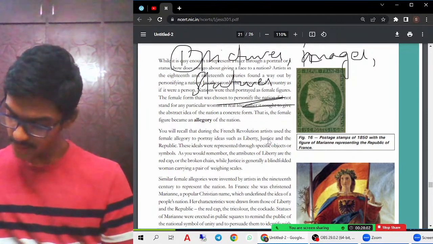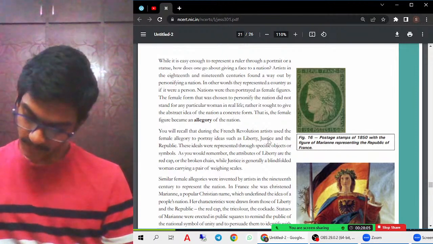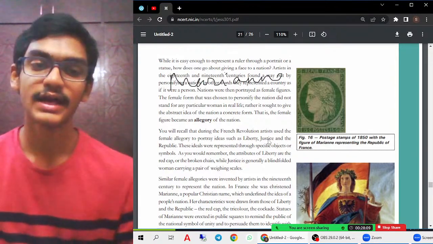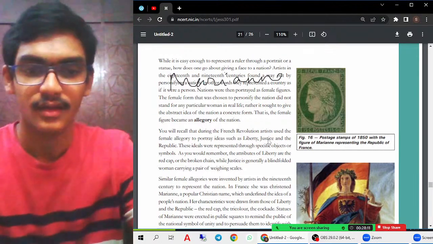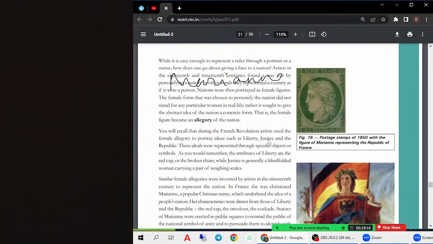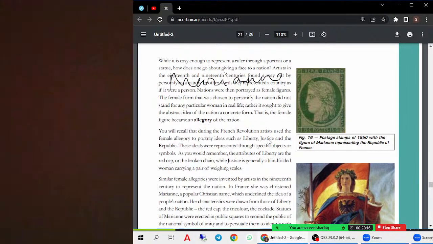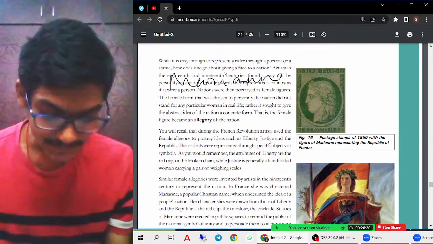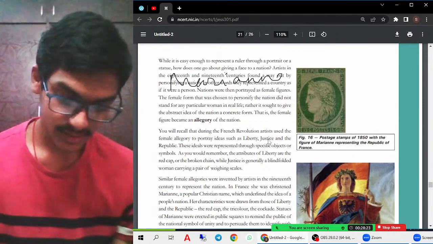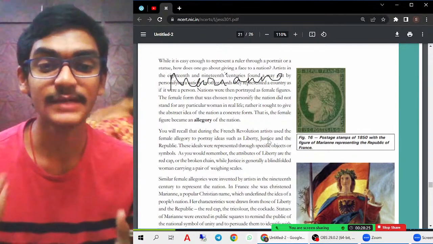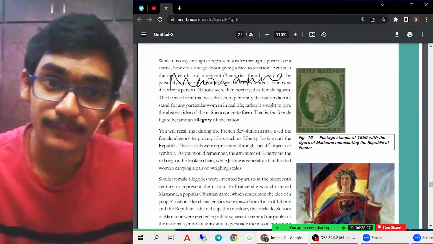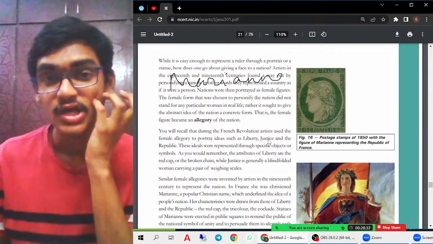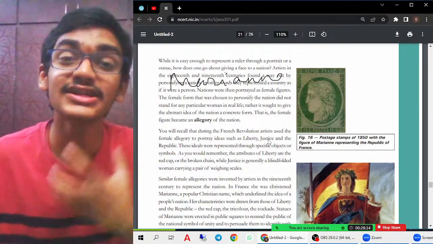So in that process we can see Marianne. Who was this Marianne? Marianne was a person. This woman was seen as a symbol of bringing liberty, that is justice, and also the republic. This was seen because people had started to imagine themselves.